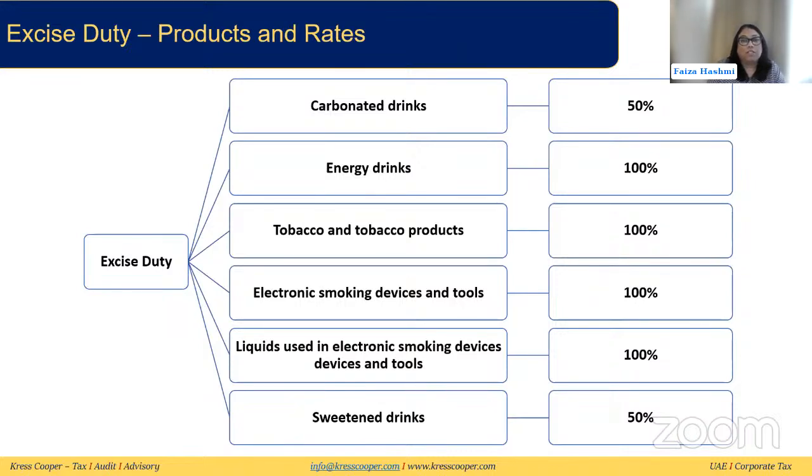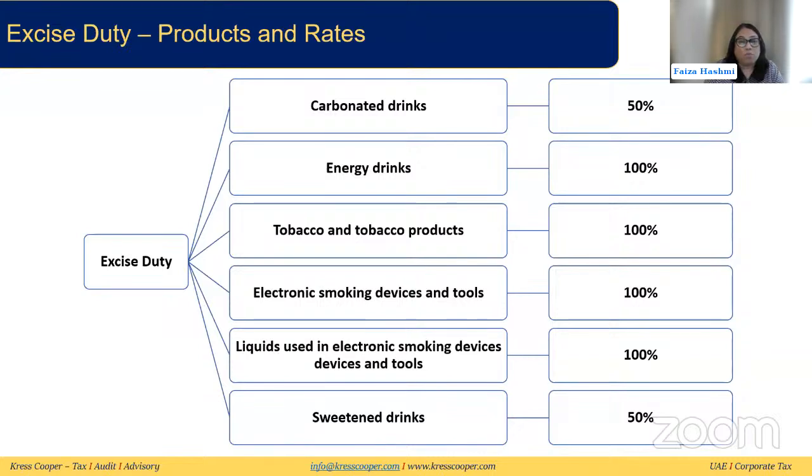We also discussed in the last webinar these categories, the rates, and what is included in those categories. For carbonated drinks, we discussed that aerated beverages are included, but sparkling water is not included if it is unflavored. Alcohol-based drinks are not included in carbonated drinks. For energy drinks, we discussed that if the drinks are marketed as energy drinks, they can be in concentrate, gel, or powder form, and they don't have to be in liquid form, as with carbonated energy or sweetened drinks.